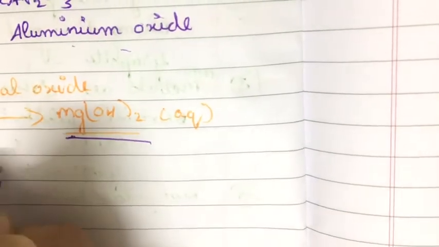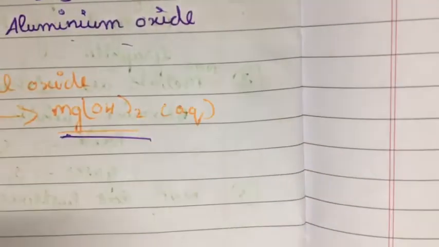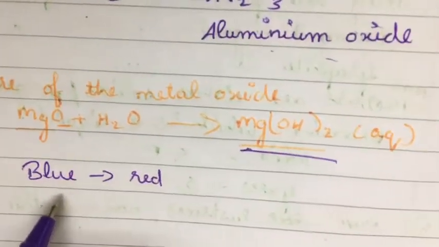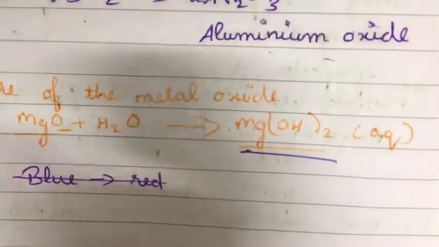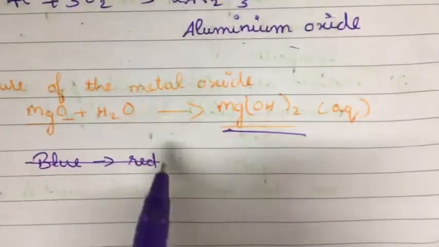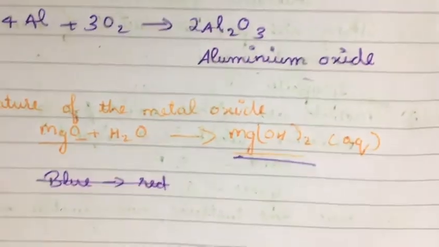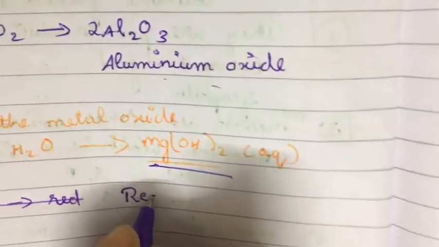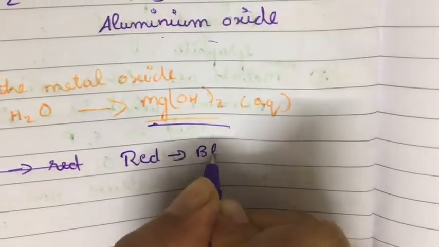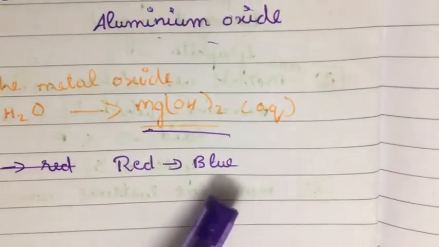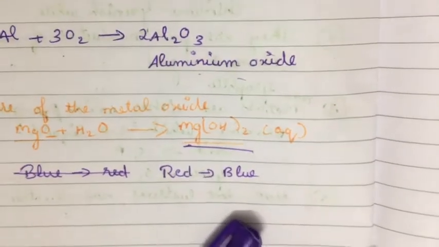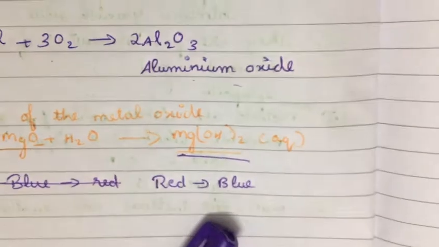Blue to red. What does this color change indicate? Sorry, we have made a mistake here. When we dip the red litmus paper into the solution of magnesium oxide, it will turn from red to blue. The color change from red to blue means they are basic in nature. Obviously, these metal oxides are basic in nature.